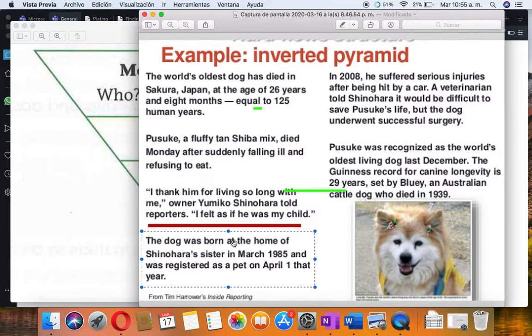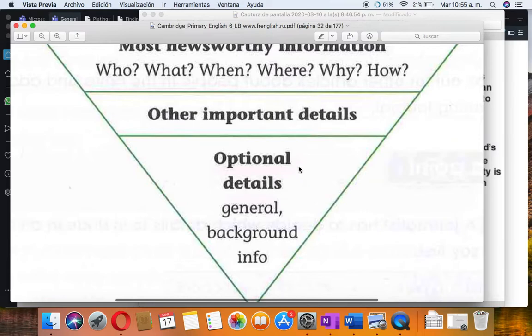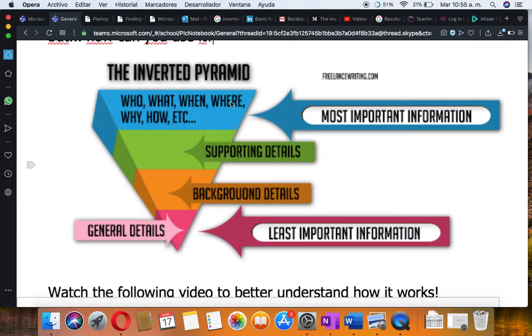You know that he was born in Shinohara's sister's home in March 1985, and that he became a pet on April 1st of that year. Then you can just have optional details. This is up to you, what you want to include and what you would like to have in there. So I hope that this was a little bit clearer for you to understand how the inverted pyramid works and how all of these things are located and how they are used.